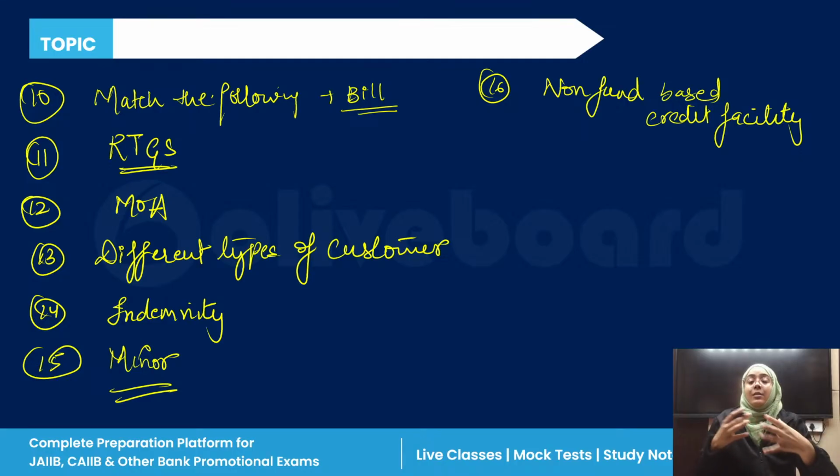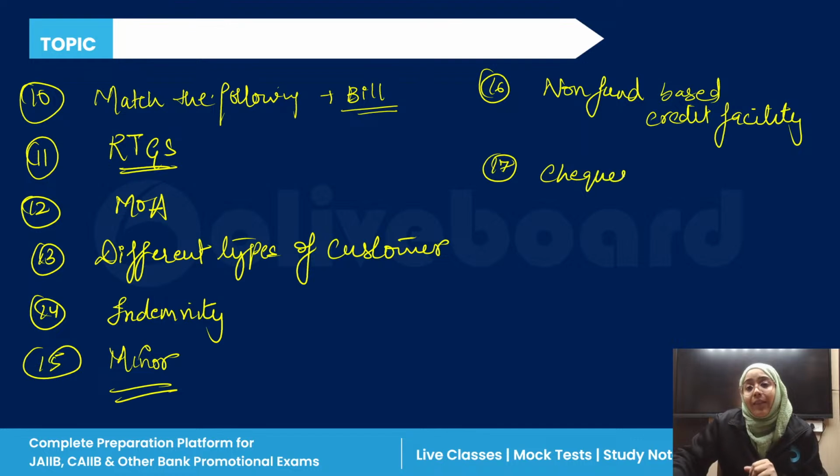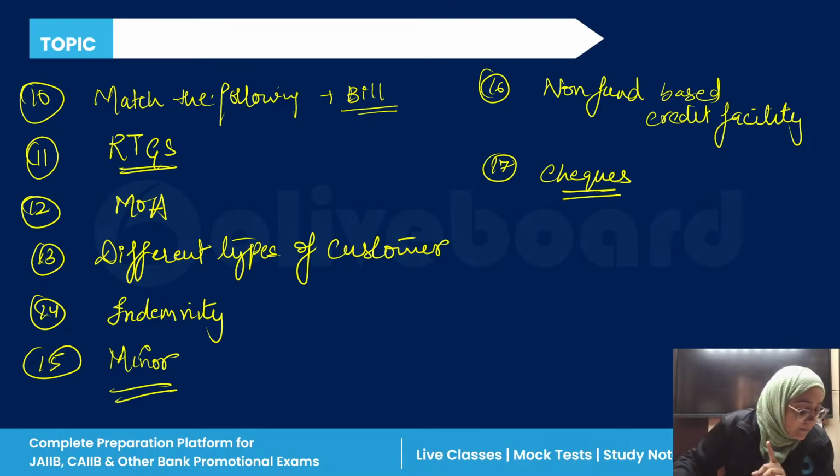There was a question related to, I think, checks. Also there was one question, I think, on the crossing of the checks. Any more doubt? If you have any more questions, please tell me what different questions were actually asked in the examination.